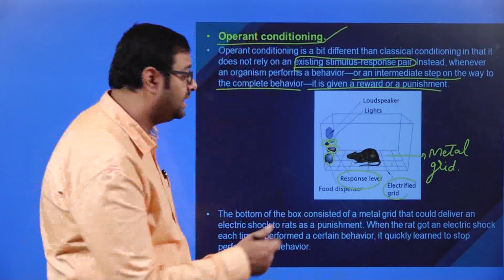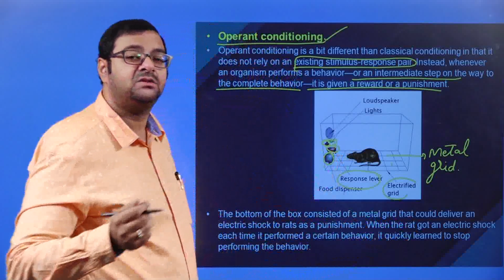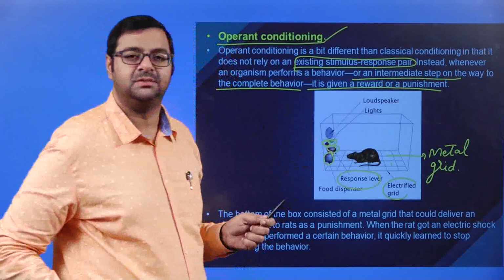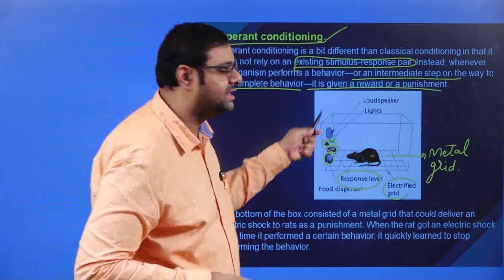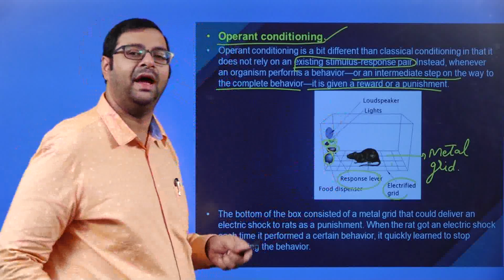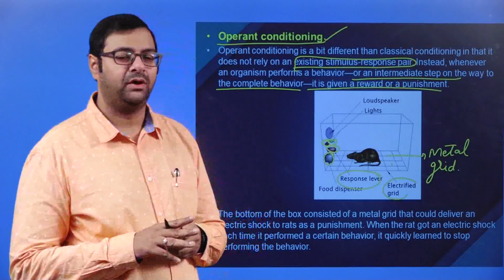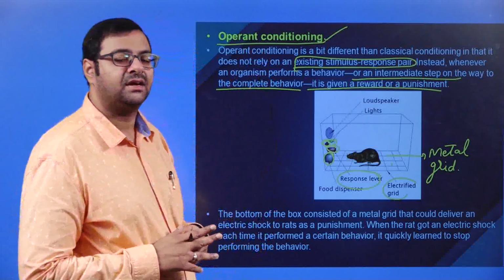When the rat was given an electric shock, it understood that it is a punishment and it stopped going towards the food dispenser. Only when there was a proper signal given to the rat, then it used to go and take the food.